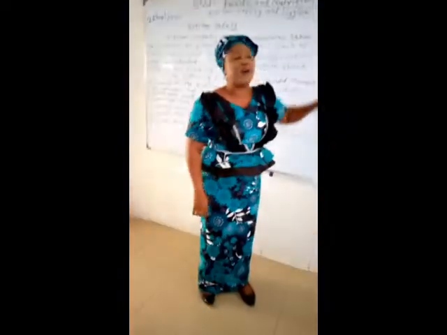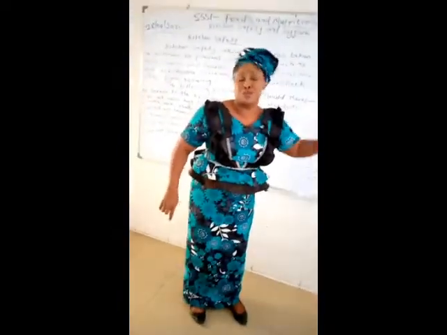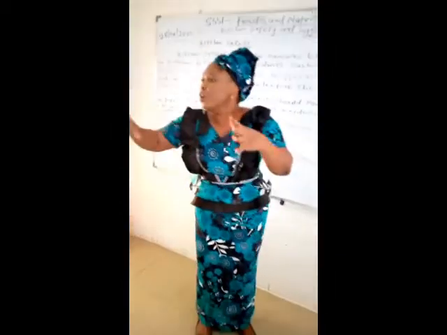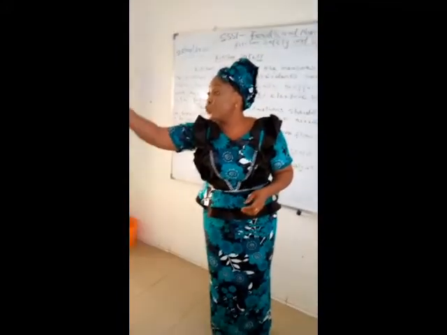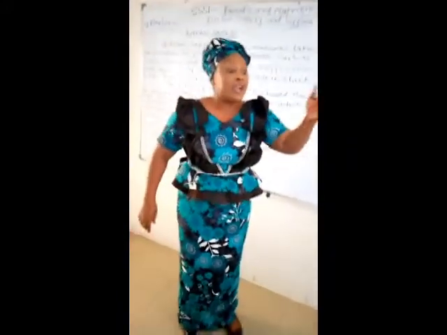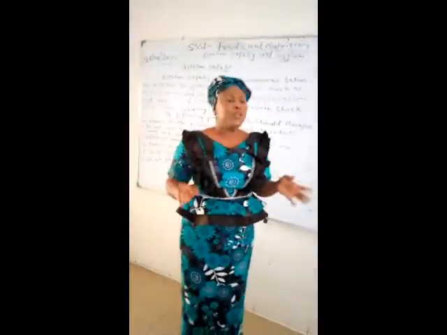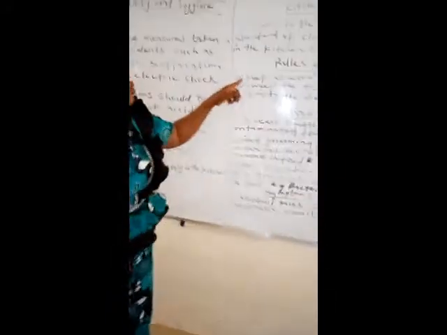Why? All these things can cause food contamination. We want you to take them to your house, to your home. Practice all these things. When you are cooking, you clean your surfaces immediately. Because if flies should perch on all these surfaces, they can easily perch on the food you are preparing and contaminate the food for you. So you don't need to leave your kitchen surfaces dirty. Clean it immediately. Sweep the floor.